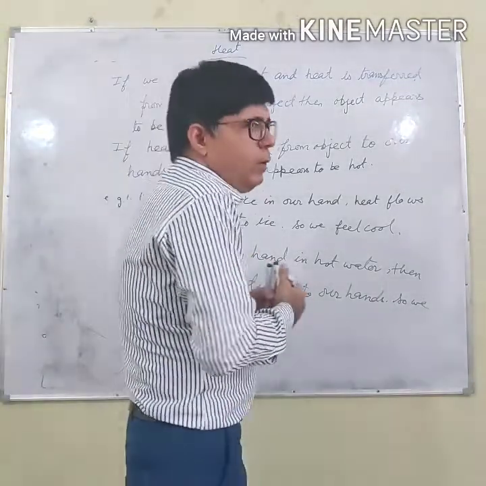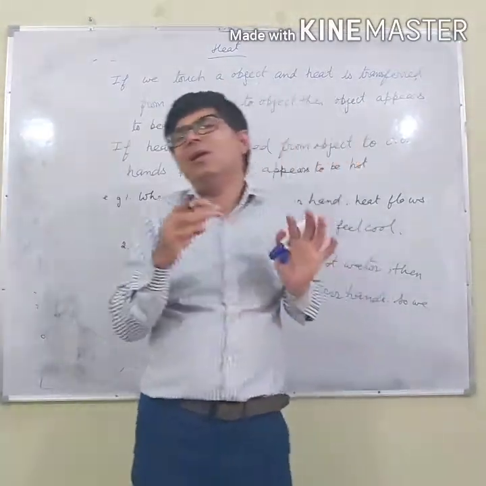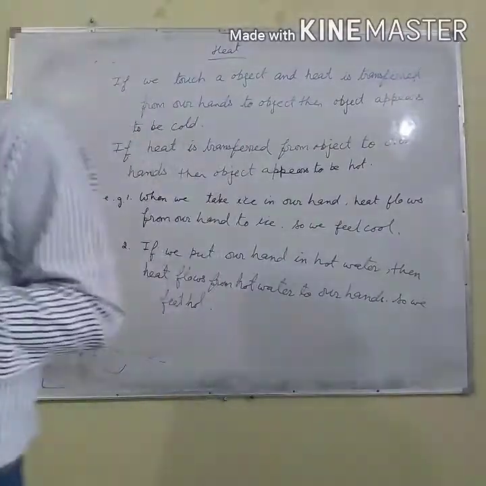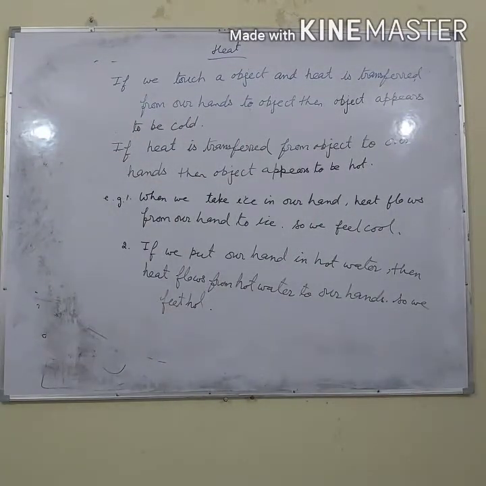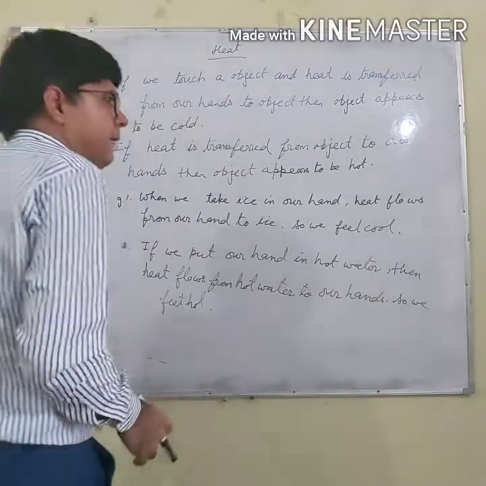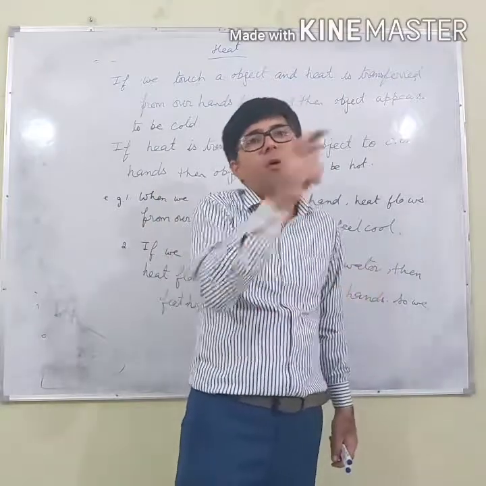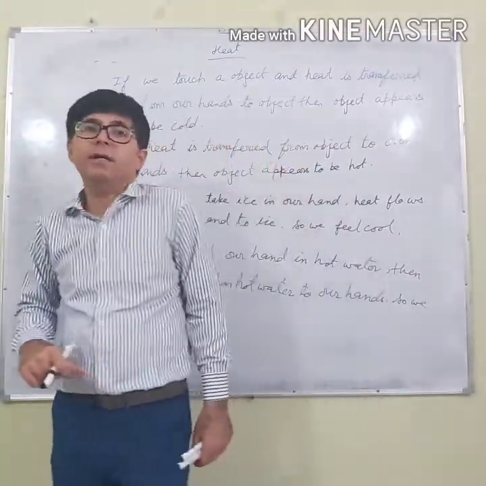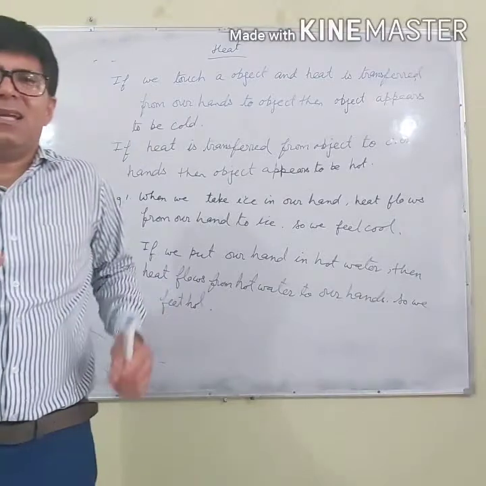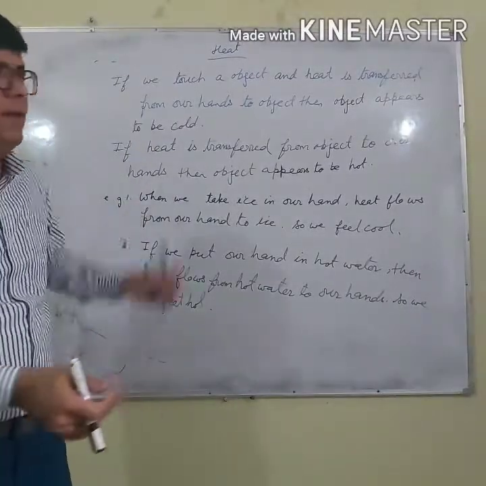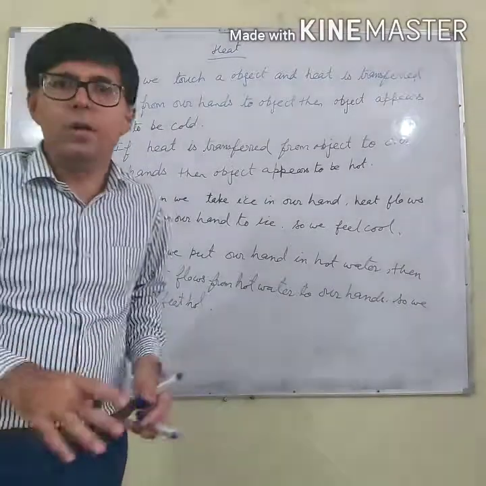With the concept of the heat, I can only explain whether something is hot, cold or warm, nothing more than that. This is one of the major limitations of the concept of the heat. We can't explain more than hot and cold.